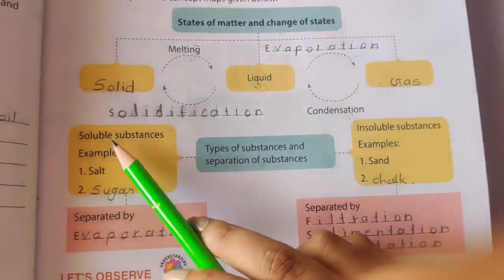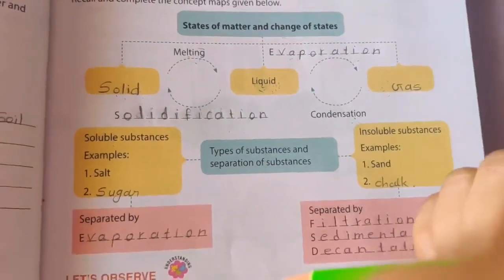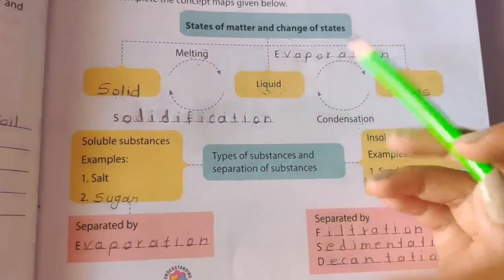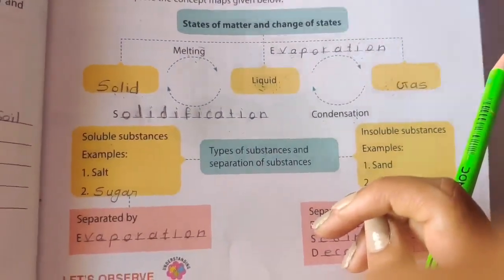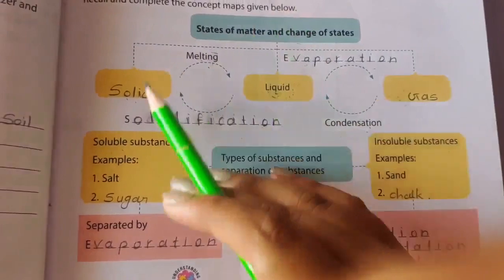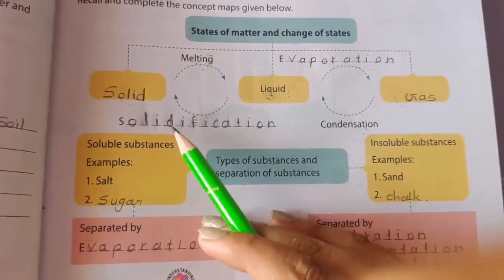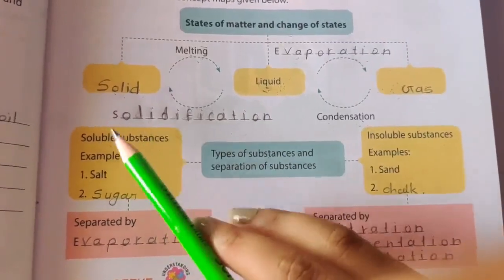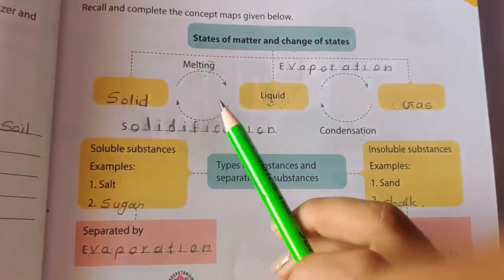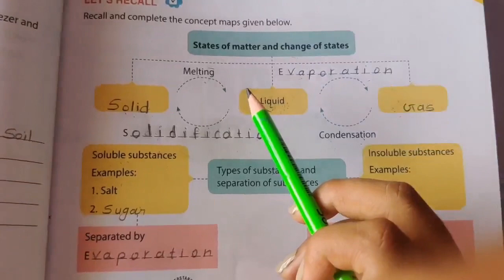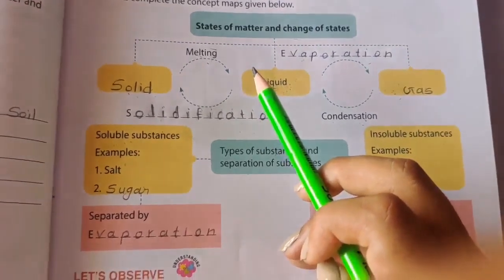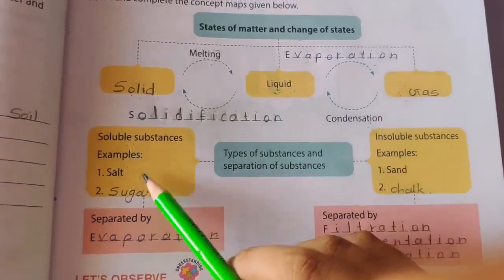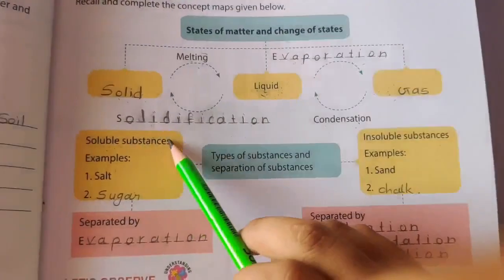The soluble substances mean what? जो substances completely water में dissolve होते हैं, right? जो substances completely water में dissolve हो जाते हैं उनको हम कहते हैं soluble substances. For example, salt and sugar. So the salt and sugar are completely dissolved in the water, right? That is why these both are called soluble substances.